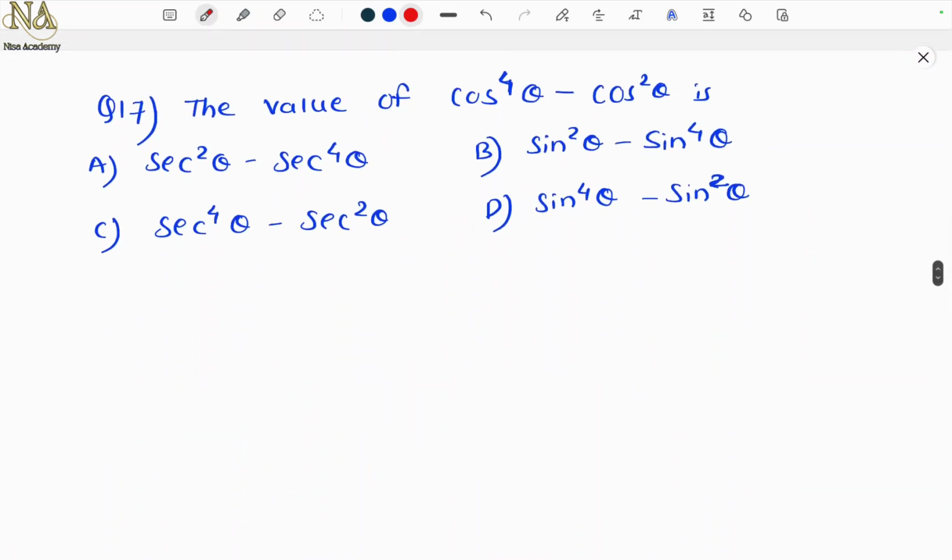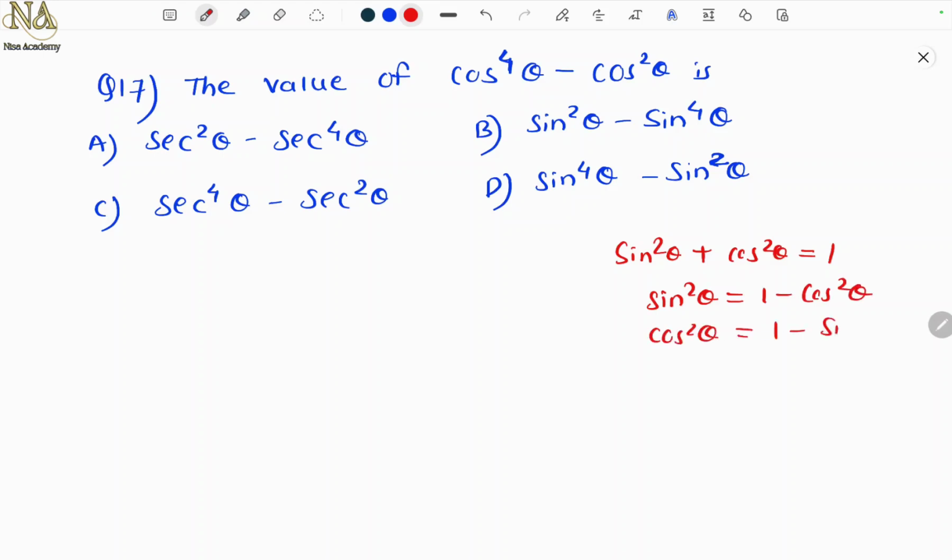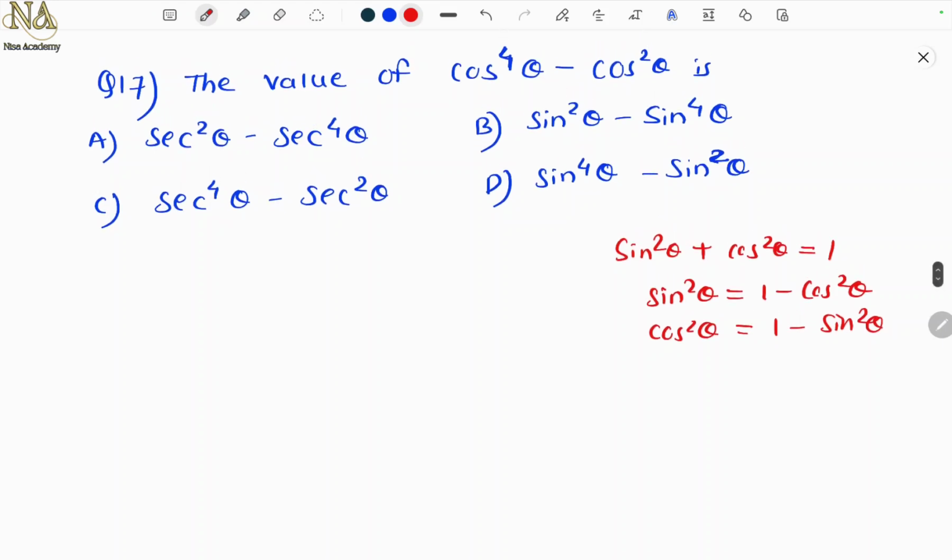Yes. Next problem. Question number 17. The value of cos raised to 4 theta minus cos square theta is. Again the identity sin square theta plus cos square theta equal to 1. Just remember this, very important. Then sin square theta you can write as 1 minus cos square theta, and cos square theta you can write as 1 minus sin square theta. So you have to use just these formulas here.